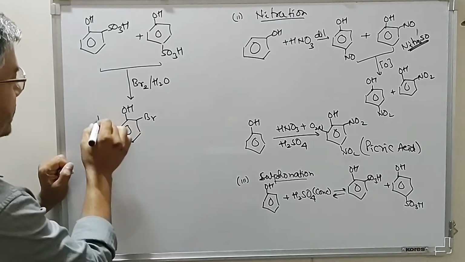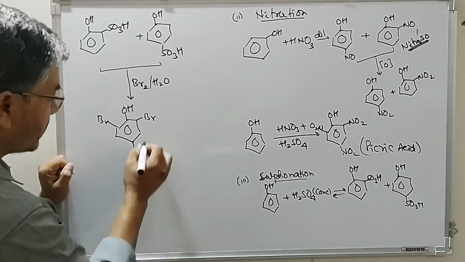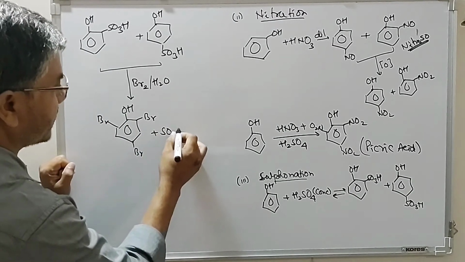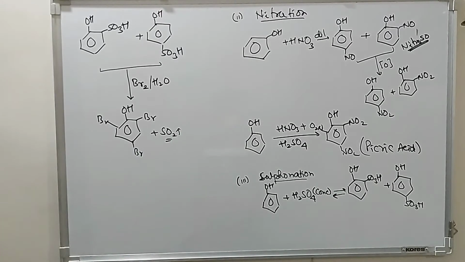So desulfonation takes place followed by bromination, and sulfur dioxide gas is released.